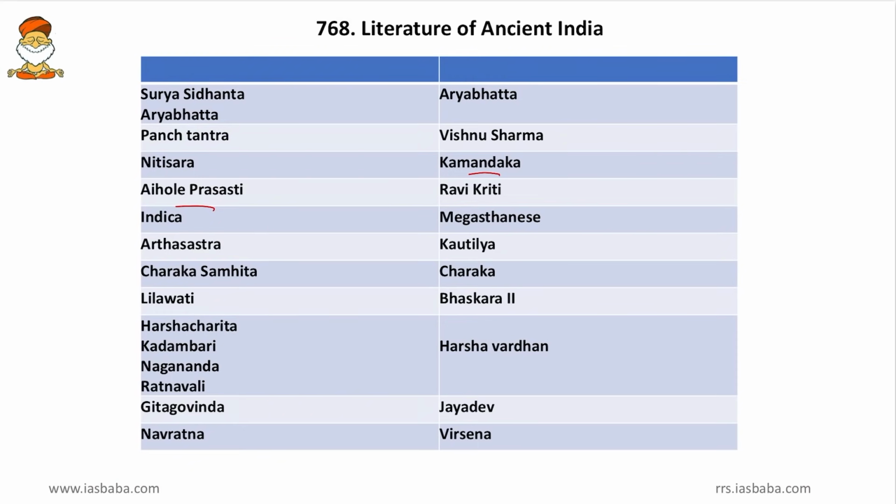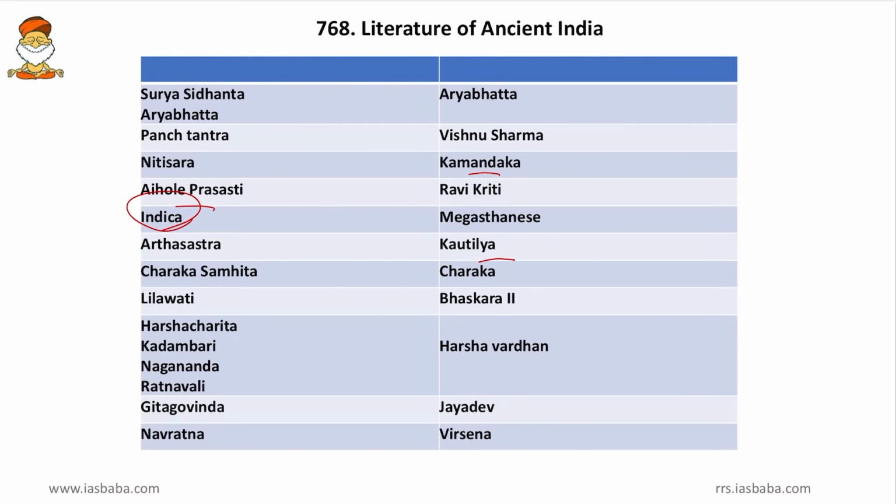Then Indica of Megasthenes, friends, this is a travelogue. Then Arthashastra, that is a treatise on financial administration, written by the famous Kautilya. Then Charaka Samhita, it was written by Charaka. Yes, the name suggests the same. Then Leelavati, it was written by Bhaskara. Friends, Leelavati is something related to mathematics. It might be an arithmetic book. Then Harsha Charita, that is the story of Harshavardhana.